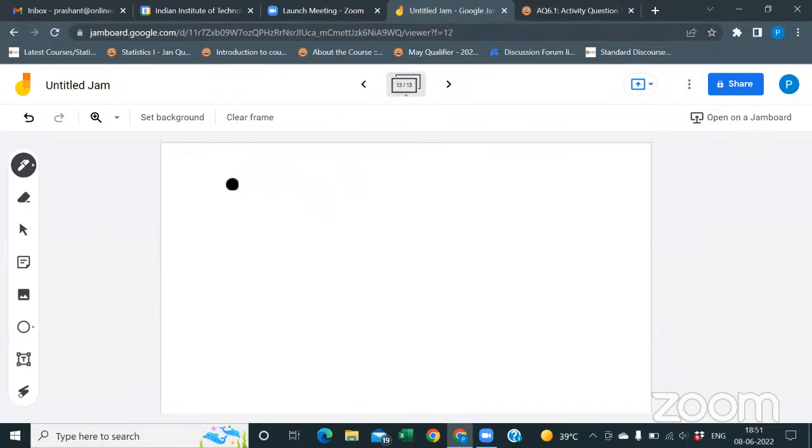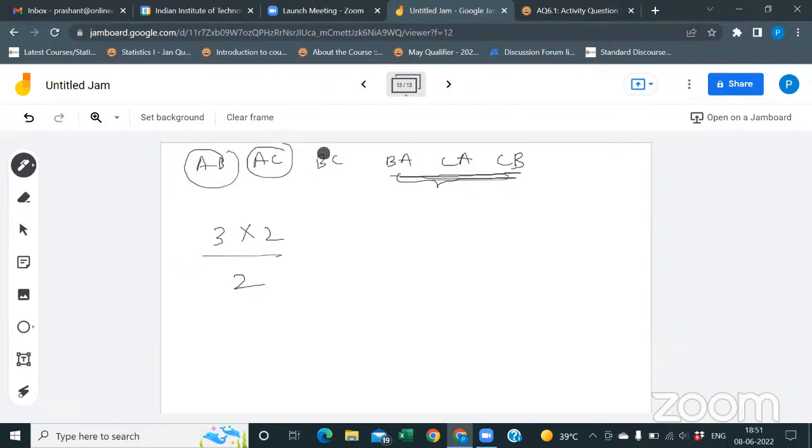See, for the three teams, you had initially how many pairs? AB, AC, BC, and it can be BA, CA, CB. But if you see, these three are repeating. Initially you had 3 into 2. Half of the things are repeated. To find the unique teams, you have to divide by 2. You are getting my point or not? Yes, sir.